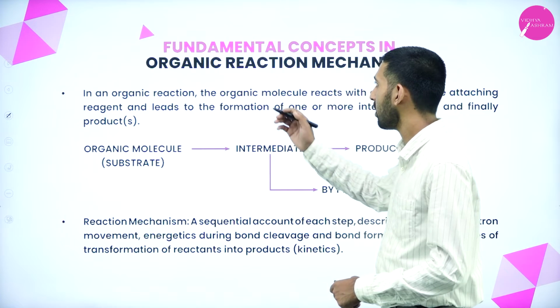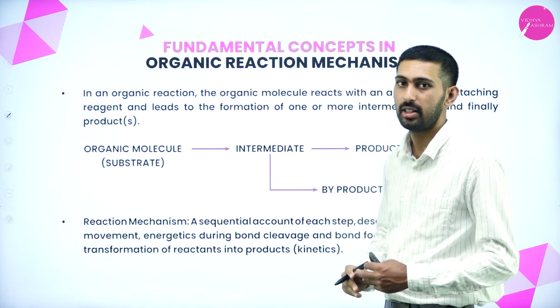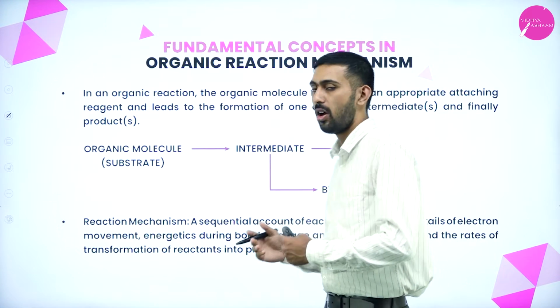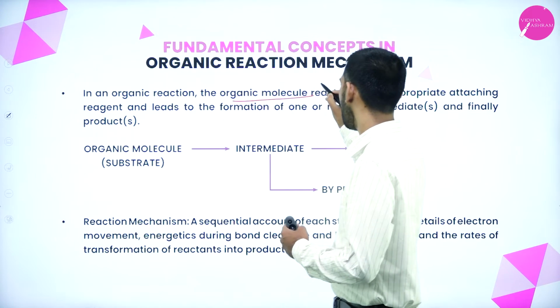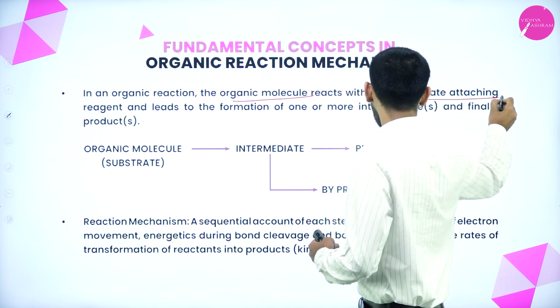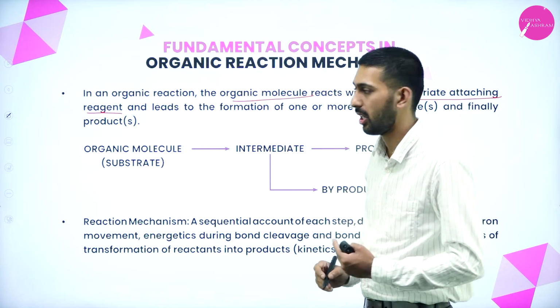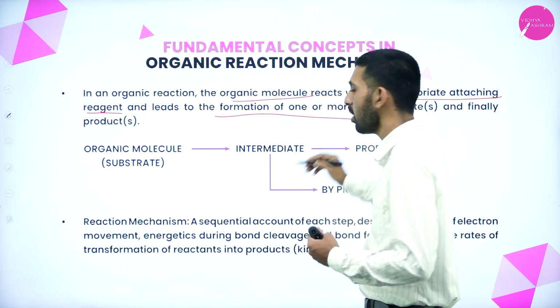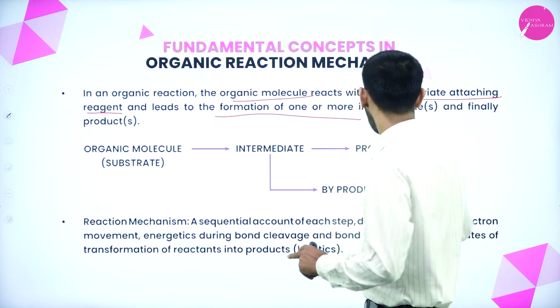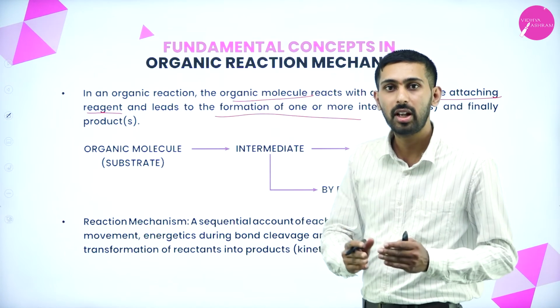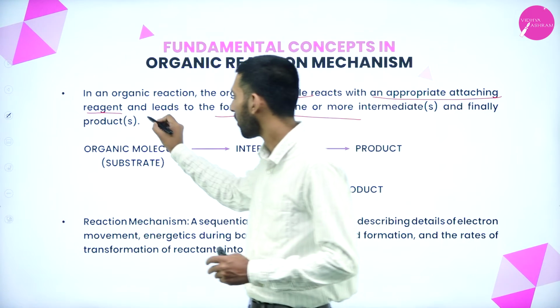Next thing is fundamental concepts in organic reactions. In organic reactions, the organic molecule reacts with an appropriate attacking reagent. When it reacts with the attacking reagent, it leads to the formation of one or more intermediates, and we will get a product finally.